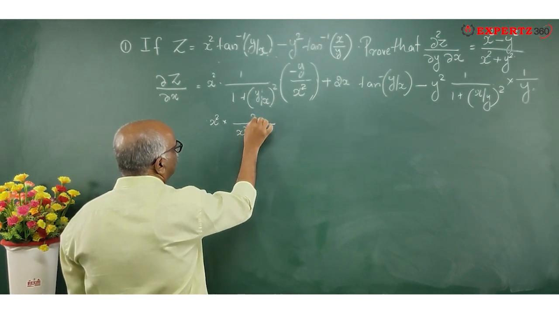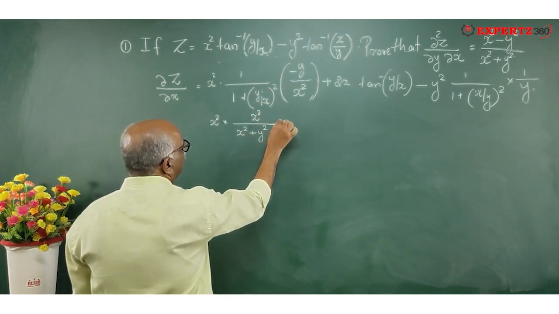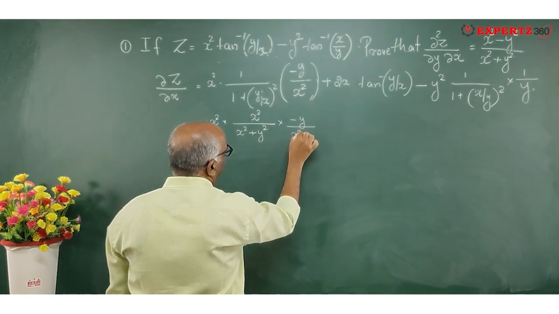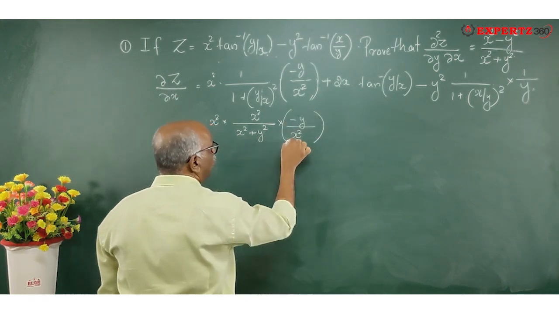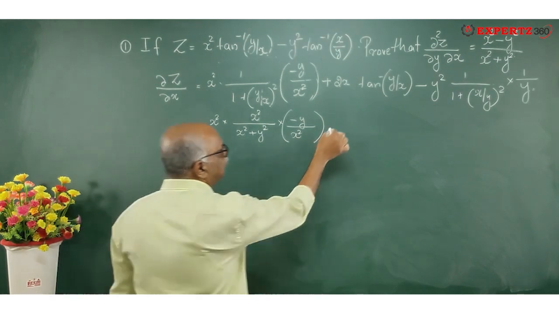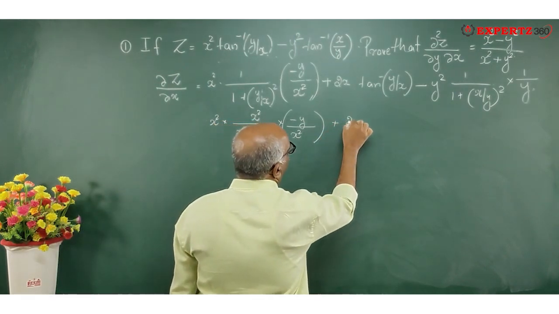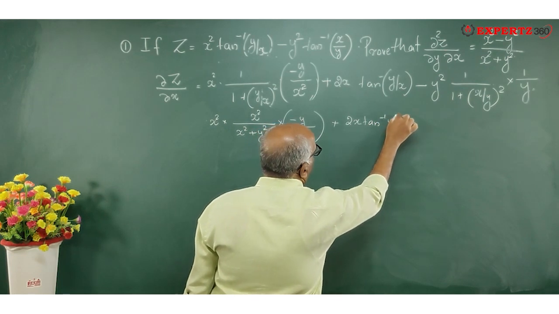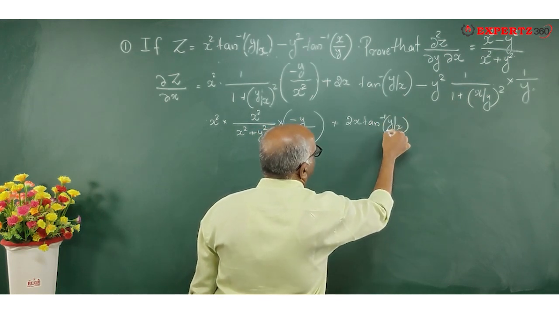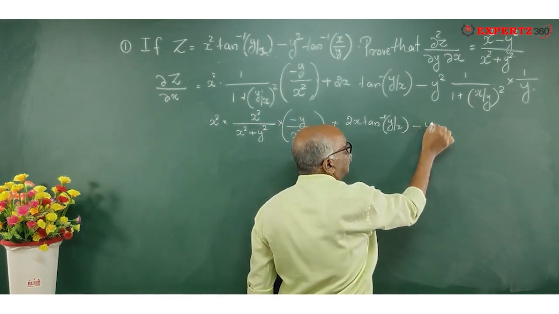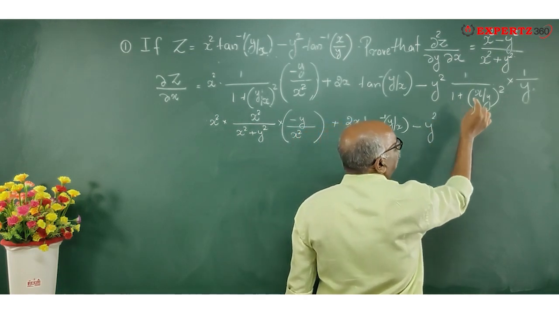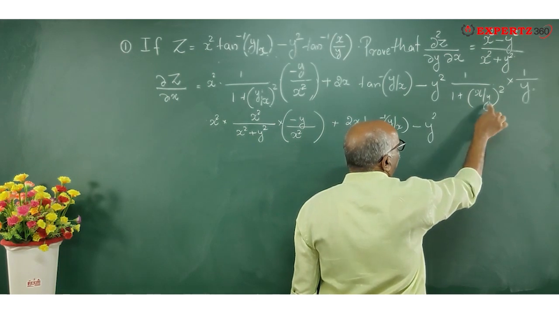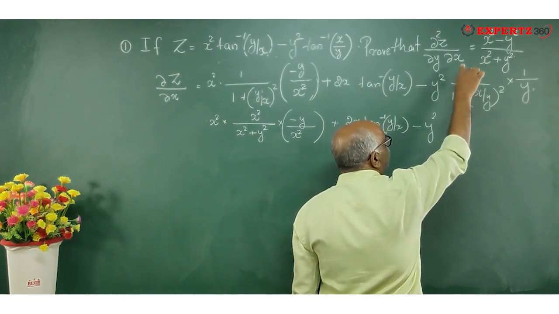So this one, put it like this, into minus y divided by x square, plus 2x tan inverse of y by x minus y square. See this? X square by y square, so it is y square plus x square, the whole divided by y square. This y square goes to the top.